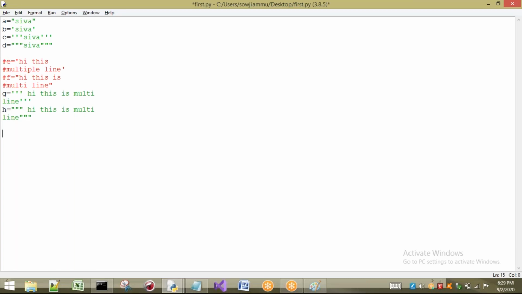Now the next case. I want to print a double quote in my string. So compulsorily it has to be taken in what? See here, if I print this one, will we get an error or not? No error. The reason is that in single quotes we can take double quotes, no problem. But inside single quotes, if I try to take a single quote once again, see what happens: automatically the color does not change to green. That means there is an error here. Automatically we can observe that. Okay, if we try to execute this one, you can observe it clearly.